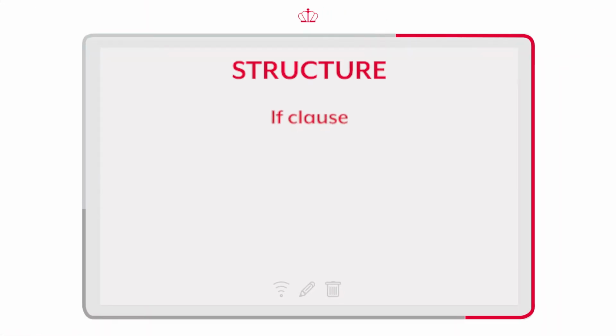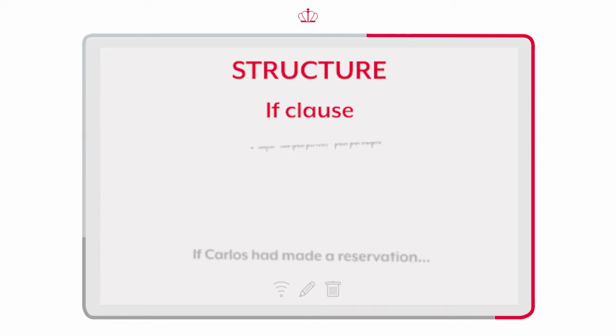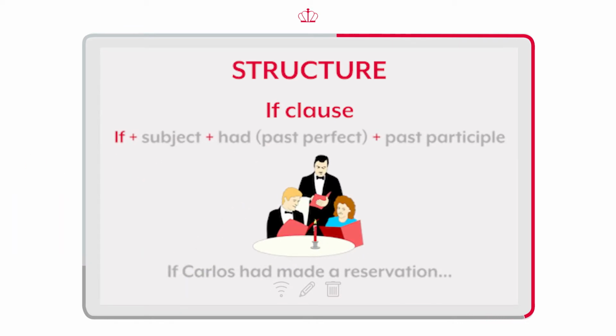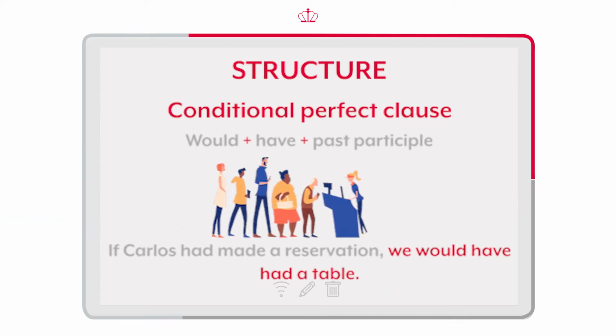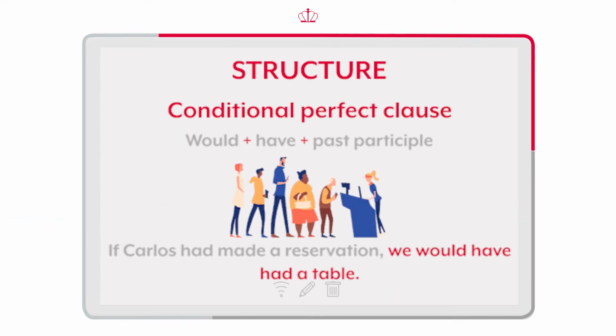Structure. If clause: if plus subject plus had, past perfect, plus past participle. Conditional perfect clause: would plus have plus past participle.